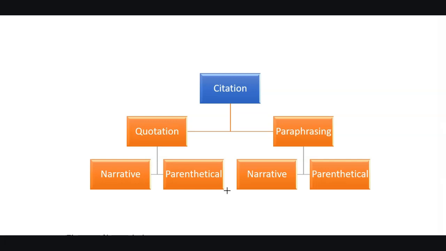information from that article. Information taken from other articles can be used in different ways in a research report. One method is that we can quote an author, and the other method is we can paraphrase his ideas in our own words. Further, we can place that idea or information in a report in different formats. Like, first, we can integrate it in our own narrative or in a narrative method. And secondly, we can provide all of the article information in parentheses or in parenthetical method.